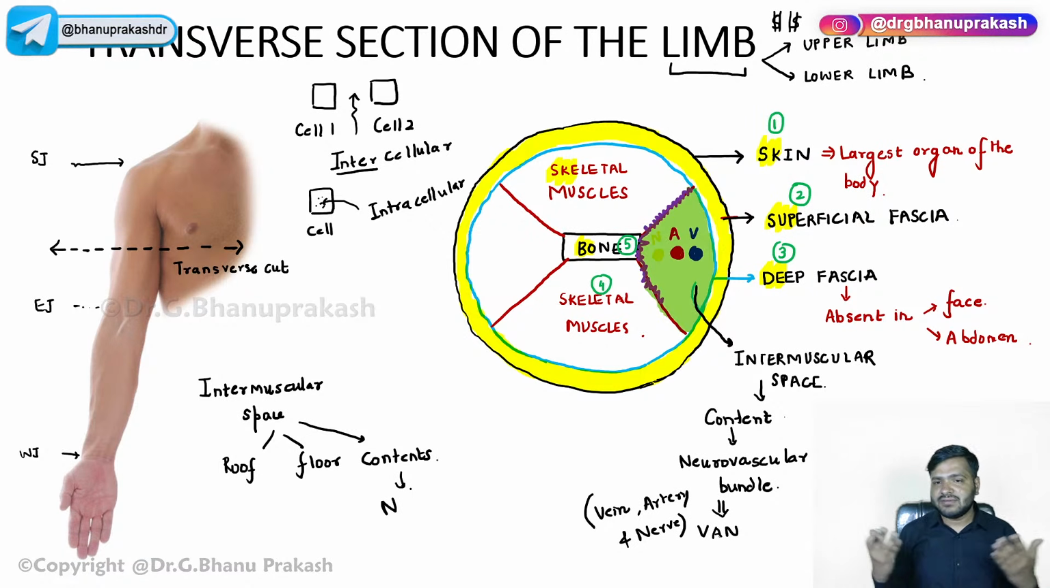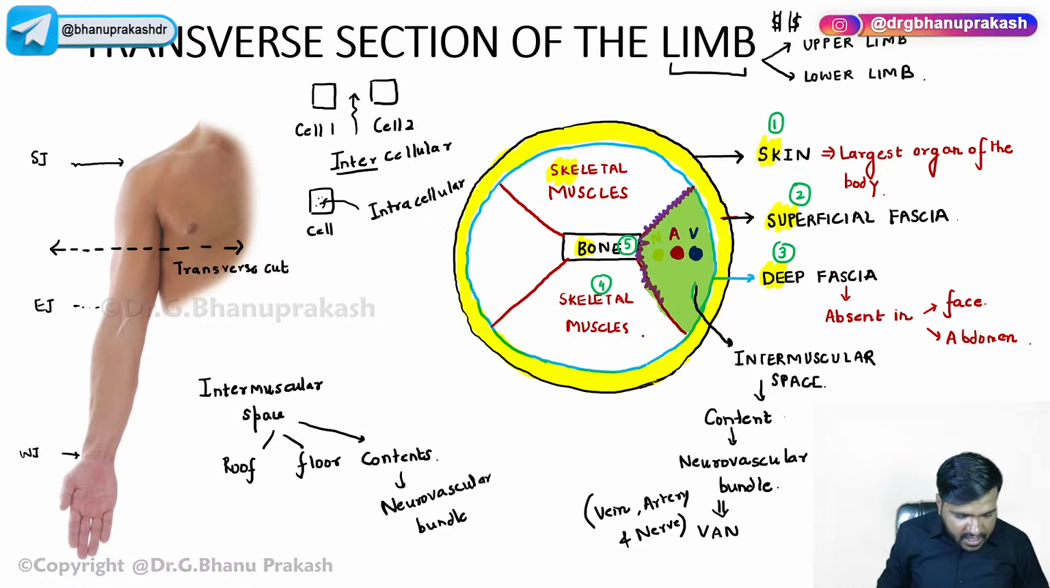Content basically means whatever is inside. Like you are sitting inside the room, you are yourself a content of the room. What is inside the room? What is inside the space? It is the neurovascular bundle. The neurovascular bundle that you already have, like you understood, I suppose: the vein, arteries, and the nerves, right?